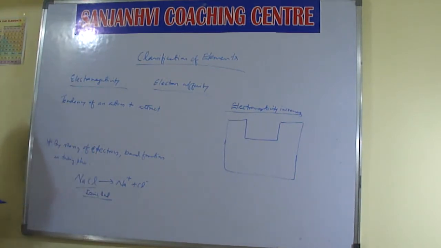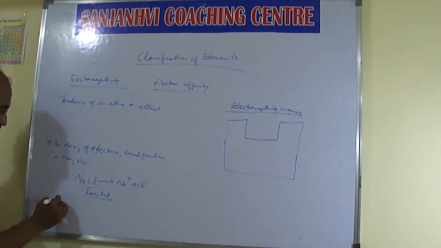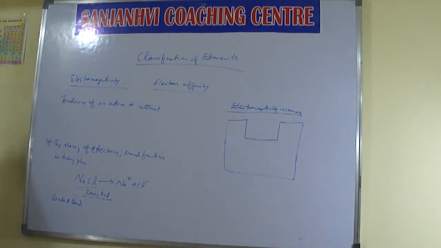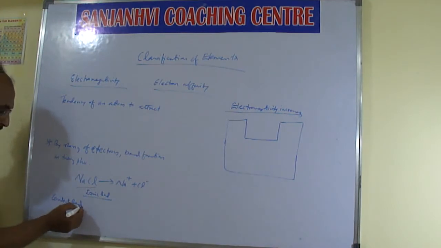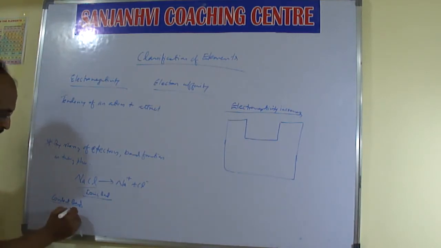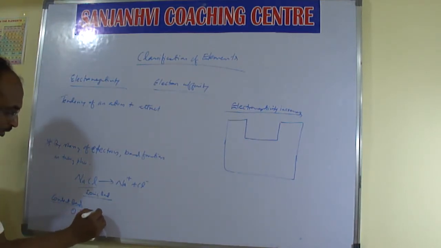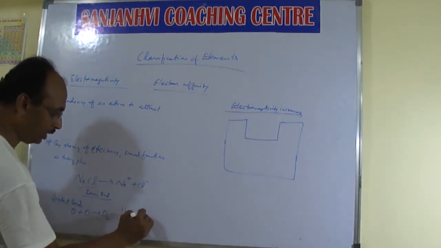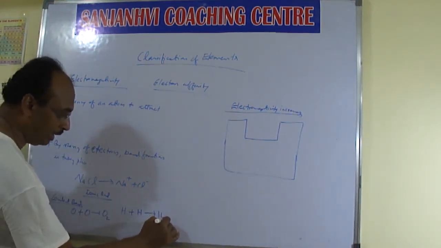This is what type of bond? Ionic bond. Another one is covalent bond. Covalent bond generally occurs between the same type of atoms, like oxygen plus oxygen forming O2, hydrogen plus hydrogen forming H2.